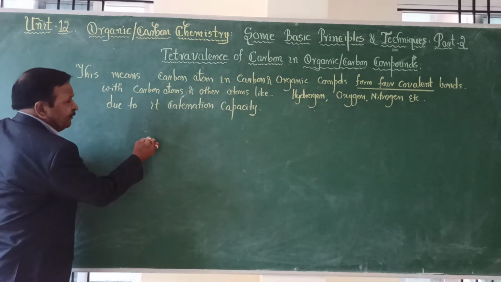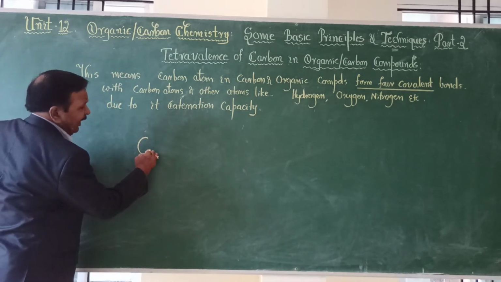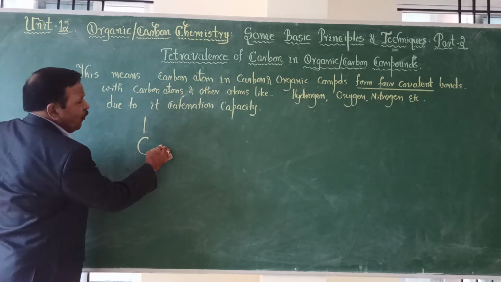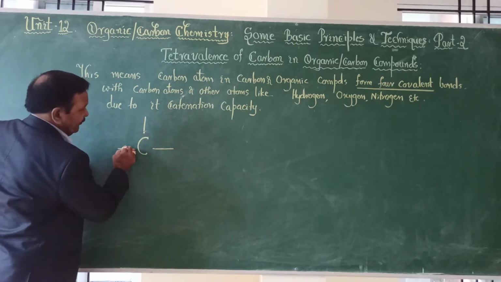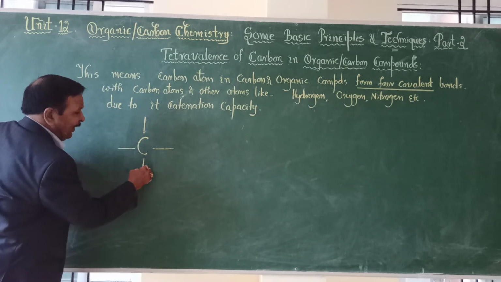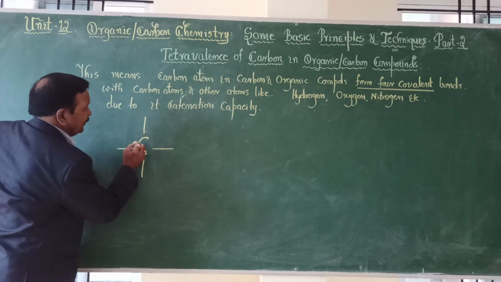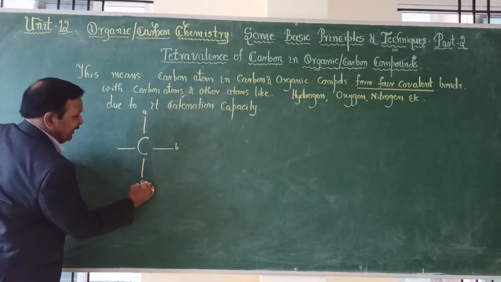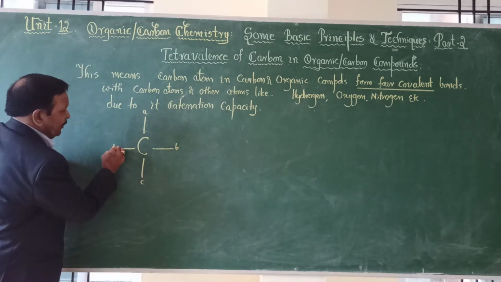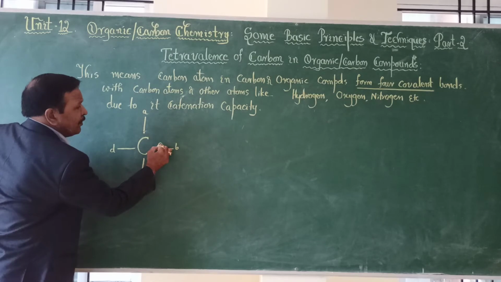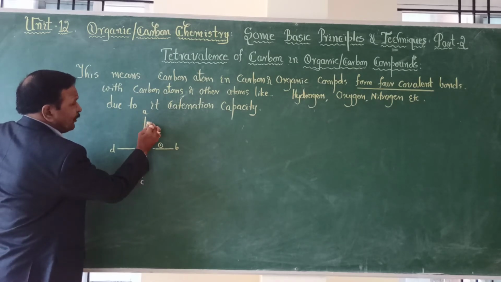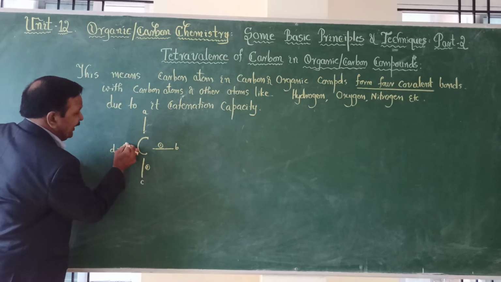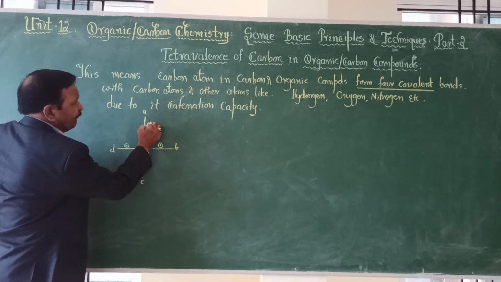That means one carbon is surrounded by 4 atoms. This is what you mean by tetravalency. So here it will be A, B, C and D. So carbon is going to form 4 covalent bonds: 1, 2, 3 and 4.